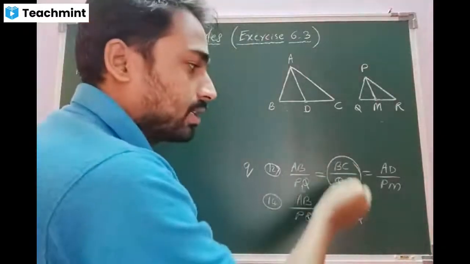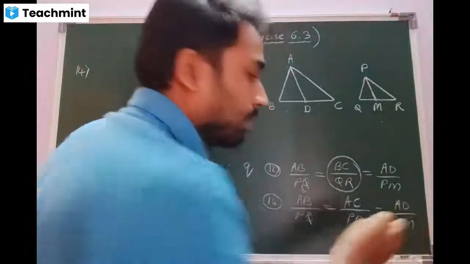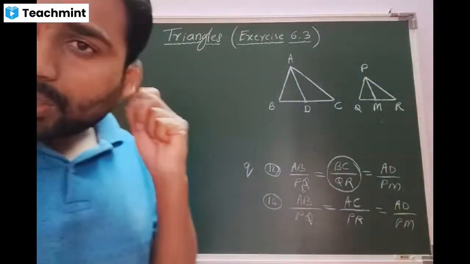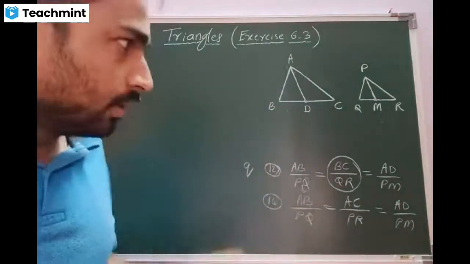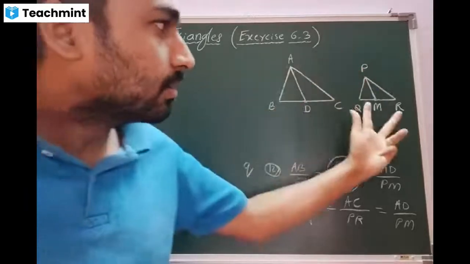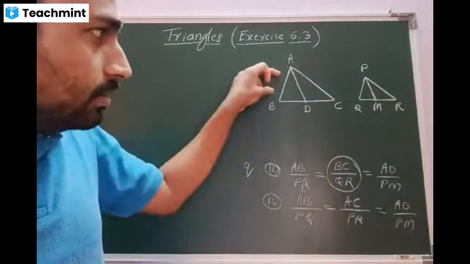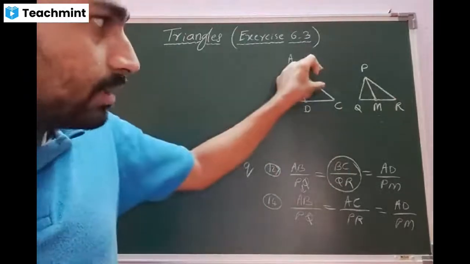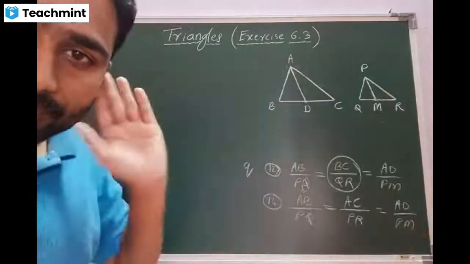So there is a change in this. This remains the same. There is no change. So you can understand the question number 14, how it is changed from the question number 12. In the 12th, this base, and then the medians. But in the 14th, this with this and this with this, then the medians. Is that clear, beta? Yes, sir.